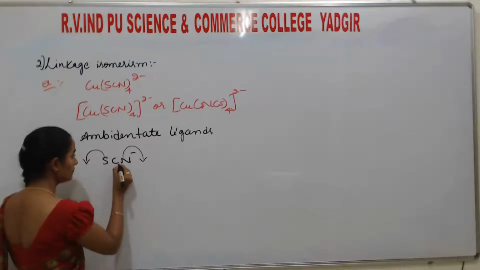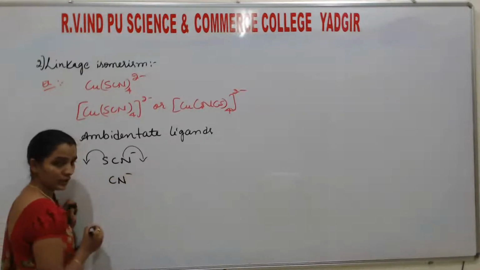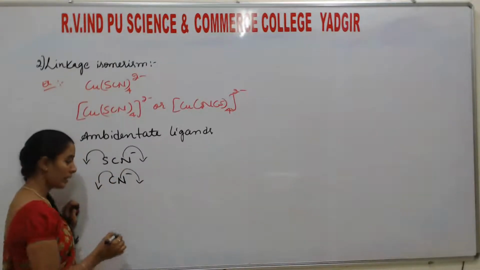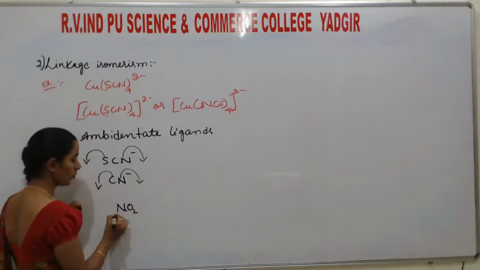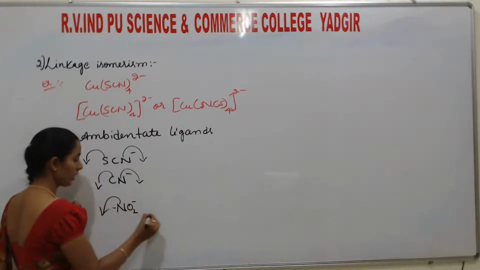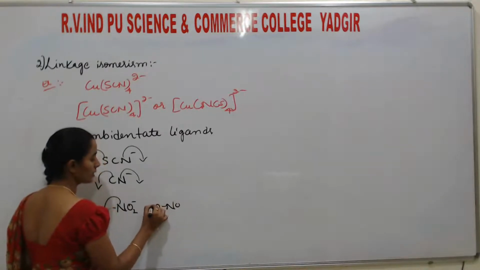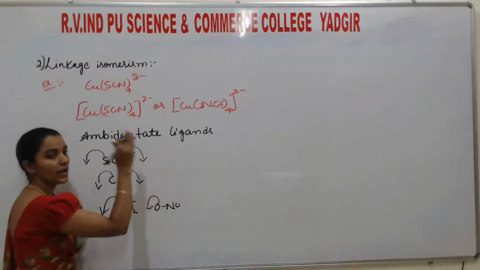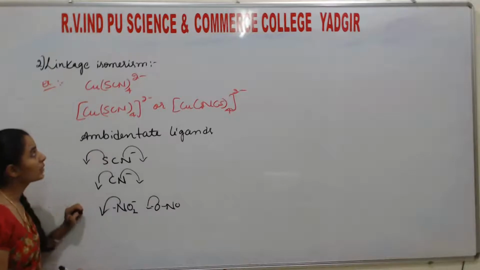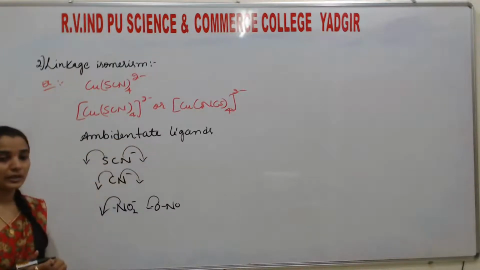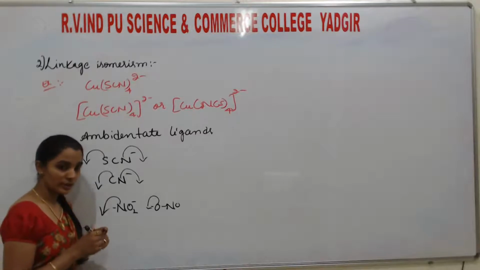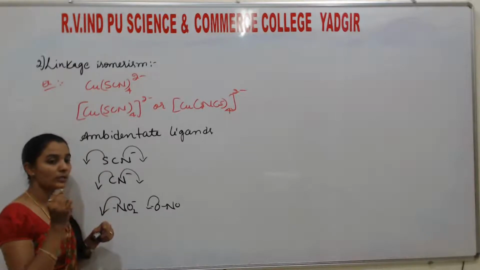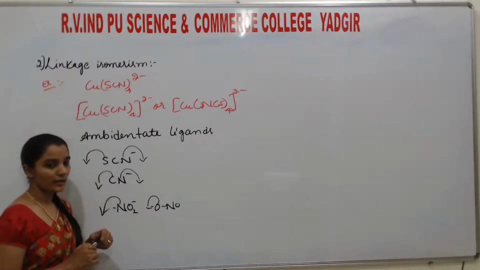Similarly, CN is there. Here, it can bond with carbon as well as nitrogen. Again, NO2 is there. In that NO2, it can bond through nitrogen or oxygen. So these types of ligands are called ambidentate ligands, and linkage isomerism is exhibited by what? These ambidentate ligands. If any coordination compound is bonded to ambidentate ligands, then there may be a possibility of exhibiting linkage isomerism.